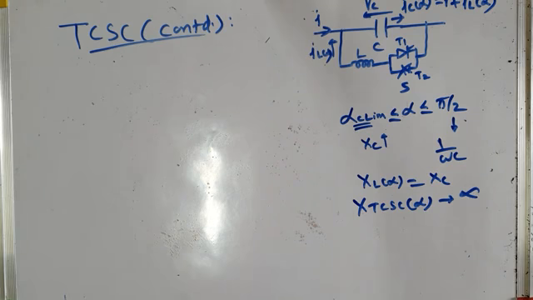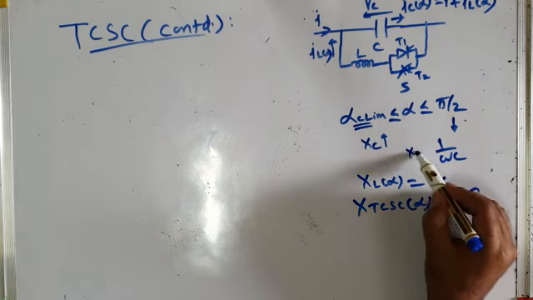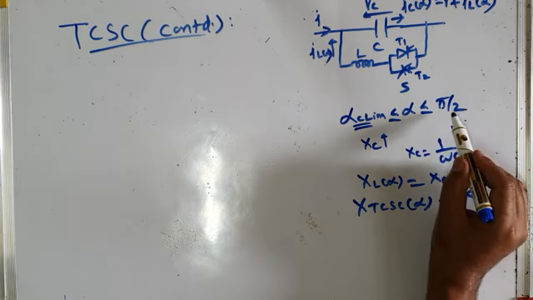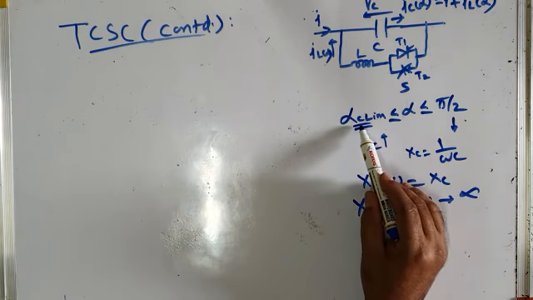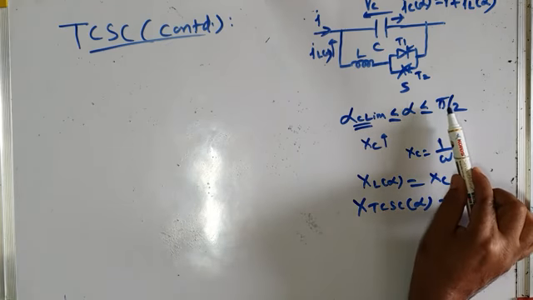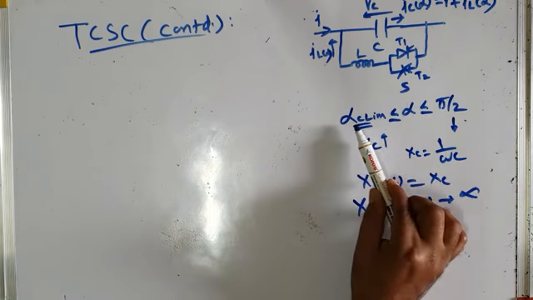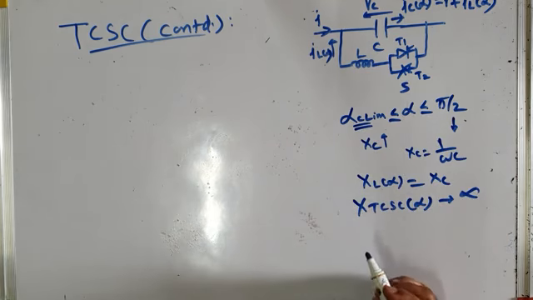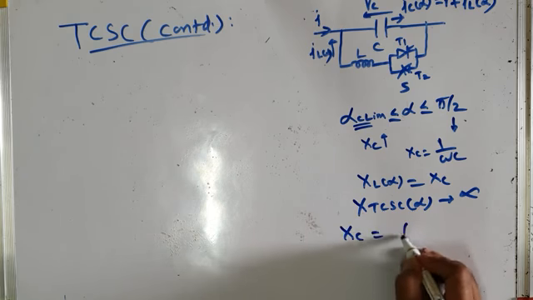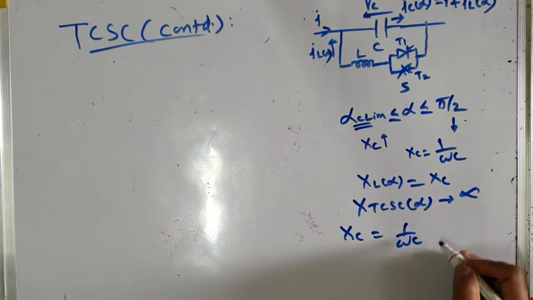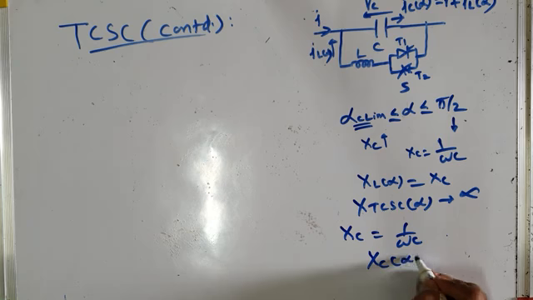So this is the range of delay angle in which our TCSC behaves as a capacitive reactance, and we are able to increase its capacitive reactance from the normal value of XC equal to 1 by omega c at alpha equal to pi by 2 to a very large reactance at alpha equal to alpha c lim. So as you decrease the delay angle from pi by 2, that's 90 degrees, towards alpha c lim, the capacitive reactance increases from XC onwards. XC equal to 1 by omega c is the minimum, and then XC, which is a function of alpha, increases till at alpha c lim it has the highest value.